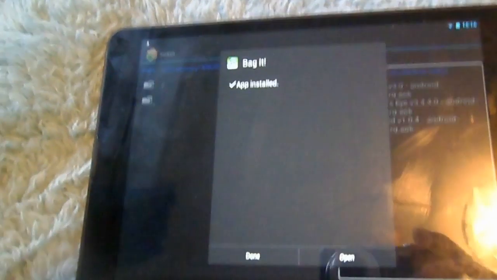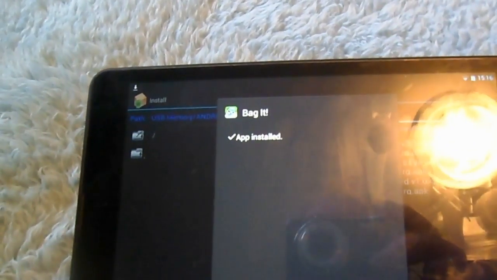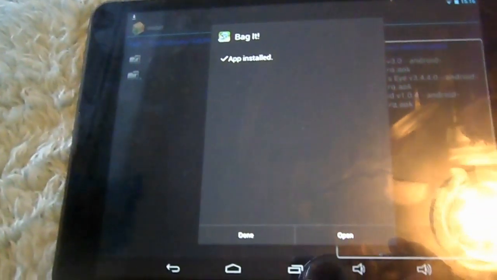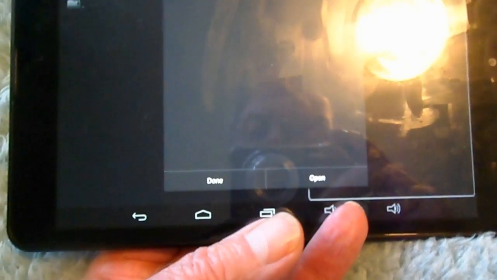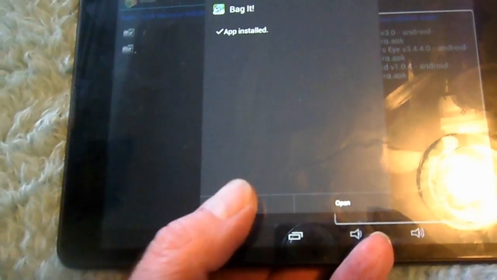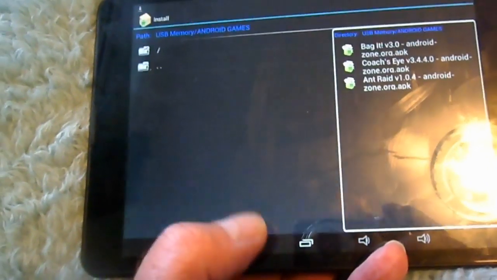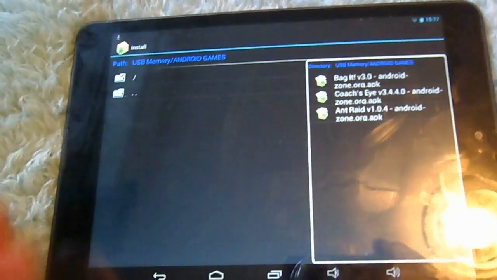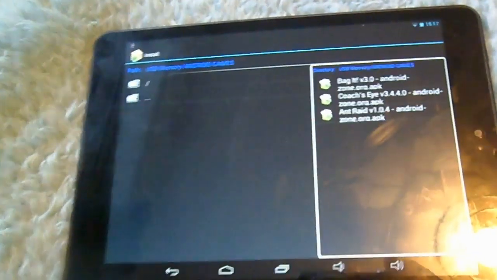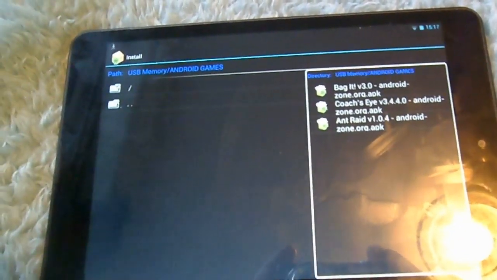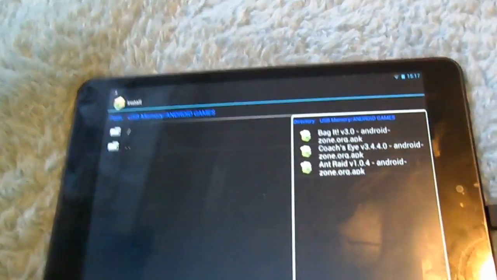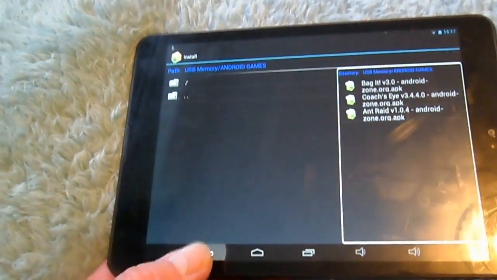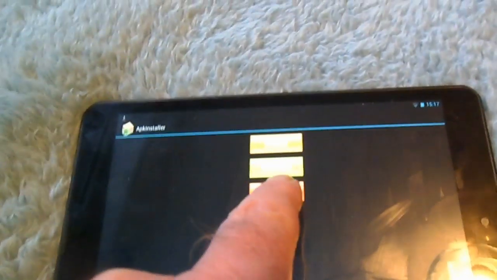Right, now you see that it's finished. It said app installed. Come down to the bottom and you'll see done or open. In this case we're just going to press done. And that's the game installed. All you need to do now, you can either carry on and put the rest of the games in, or just go back to using your arrow key down the bottom and exit.